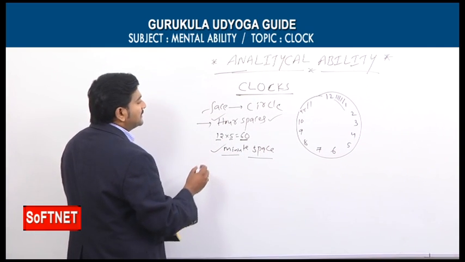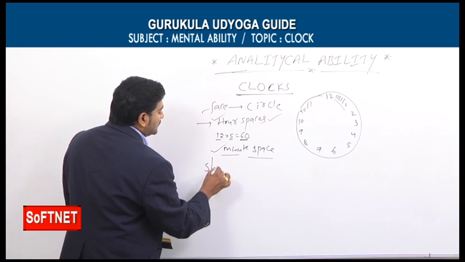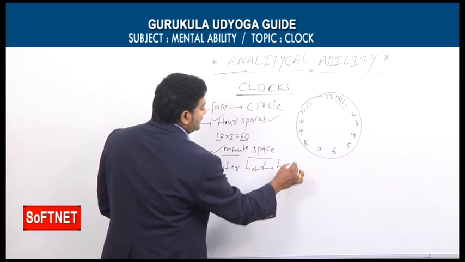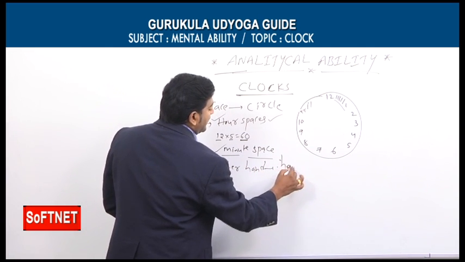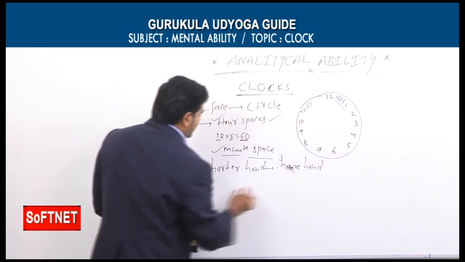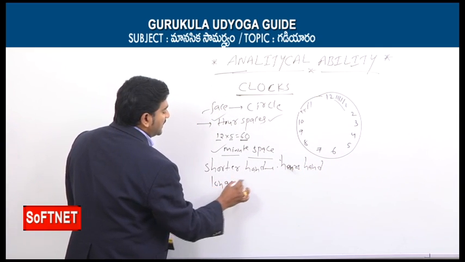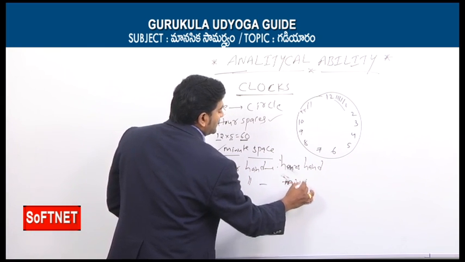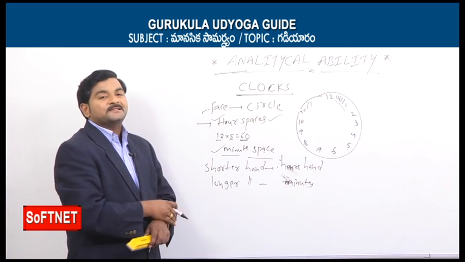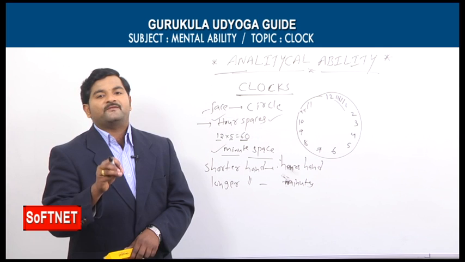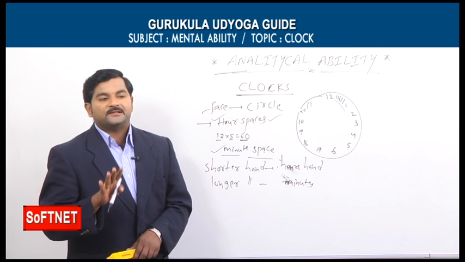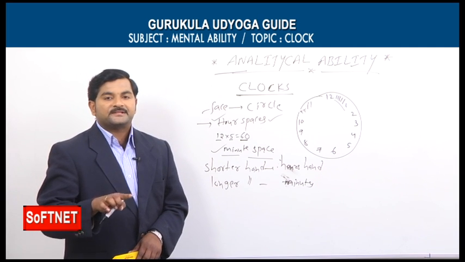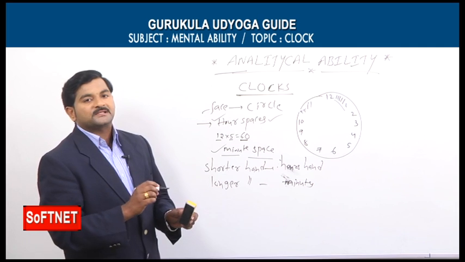We know already in the clock the shorter hand is said to be the hours hand, and similarly the longer hand is said to be the minutes hand. Regarding this minutes hand and hours hand, we are having 5 points. Previously, based on the minutes hand and hours hand, bits were asked in APPSC and TSPSC examinations. So we will discuss the bits also.